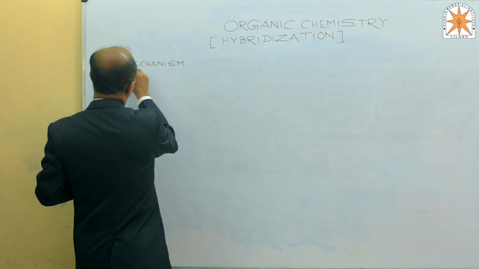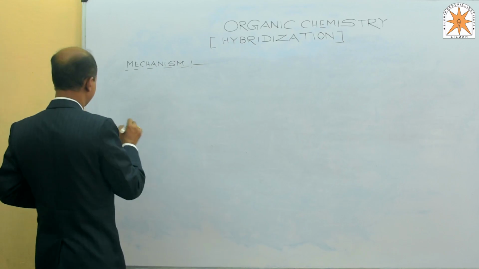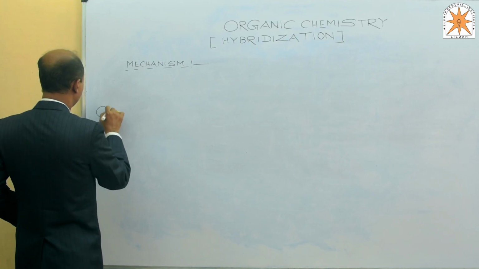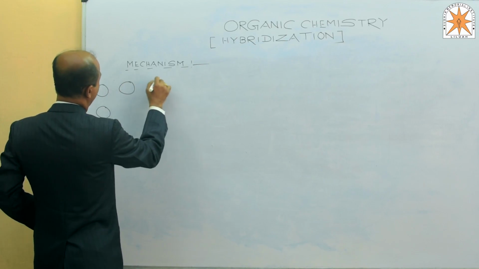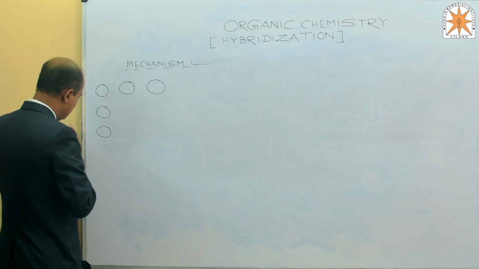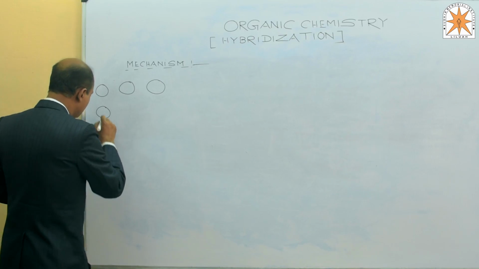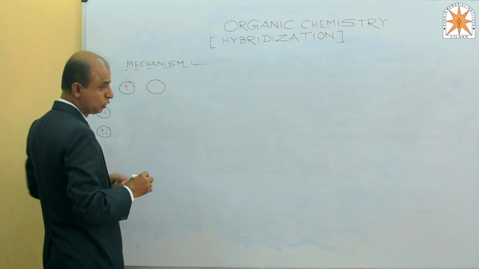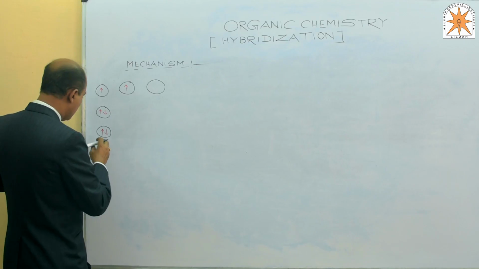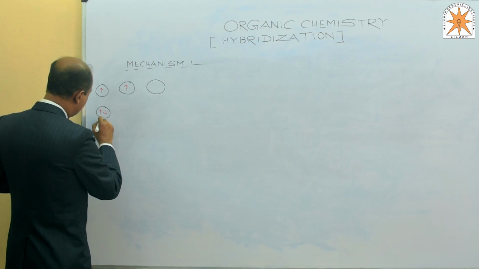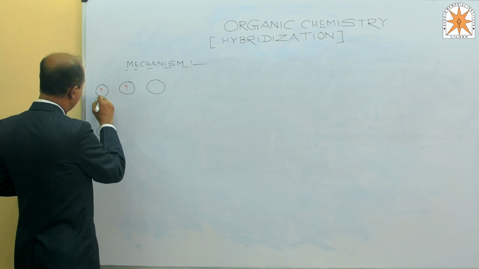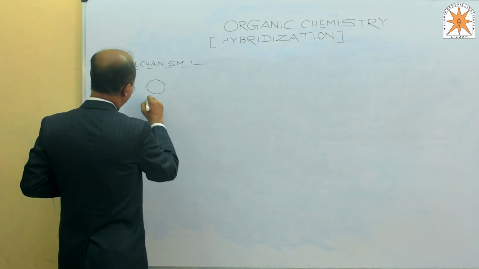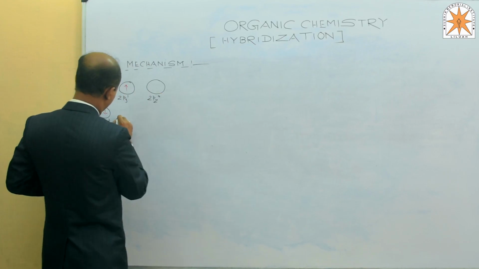Mechanism of hybridization. Take carbon first, with atomic number 6. The configuration is 1s2, 2s2, 2px1, 2py1, and 2pz0.